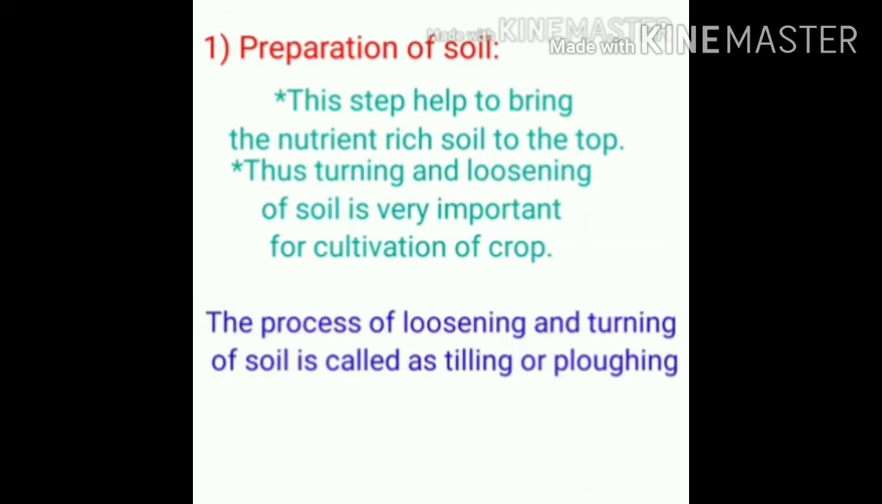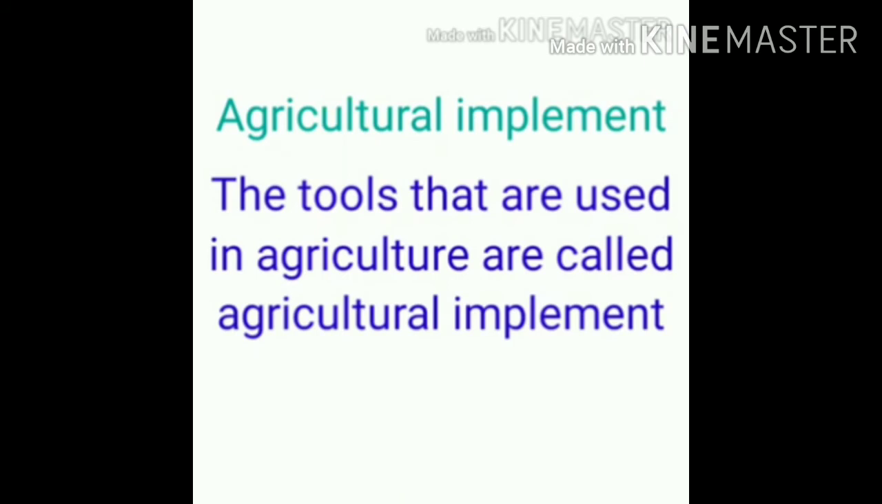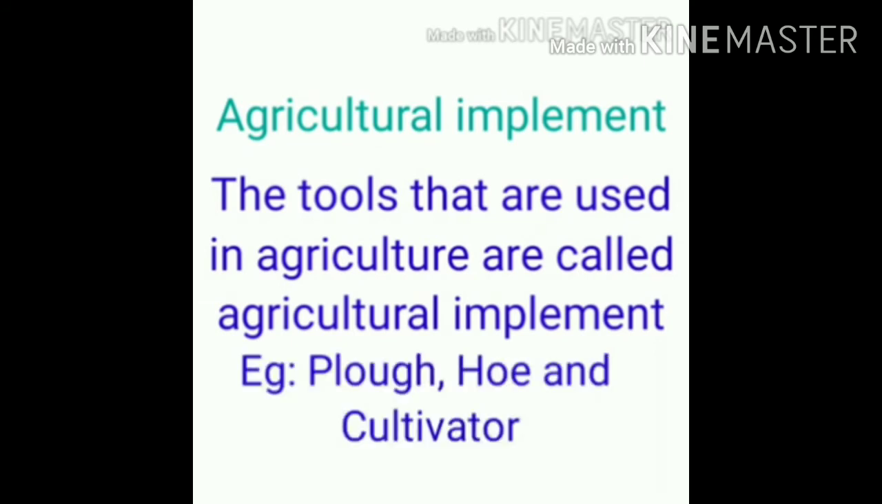The process of loosening and turning of the soil is called tilling or ploughing. To perform this process, various tools are required. Now we are going to our next topic, that is agricultural implements. The tools that are used in agriculture are called agricultural implements. Example: plough, hoe and cultivator.